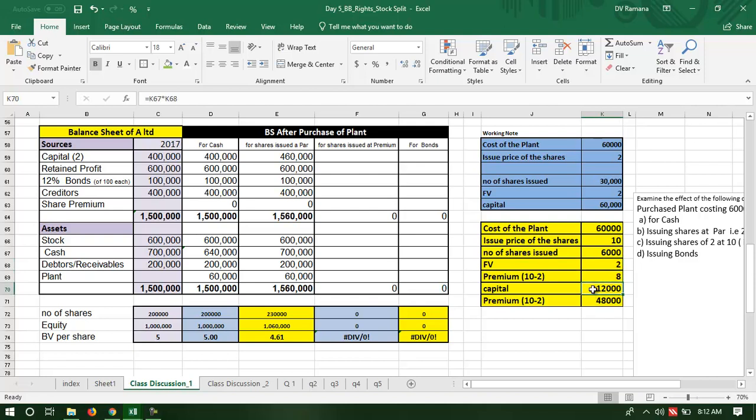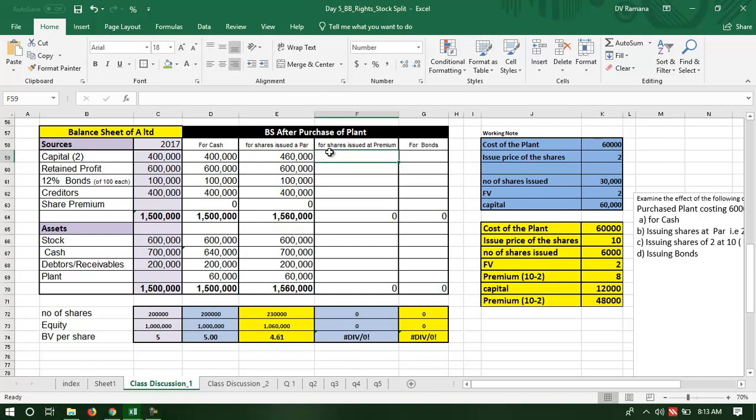We know that capital is always shown as the face value, unless the concept of the face value is not used in a particular country like Singapore. So the capital is 12,000, which is 6,000 into 2, and the premium is 6,000 into 8. So this is a working note. Let us see the impact of this.